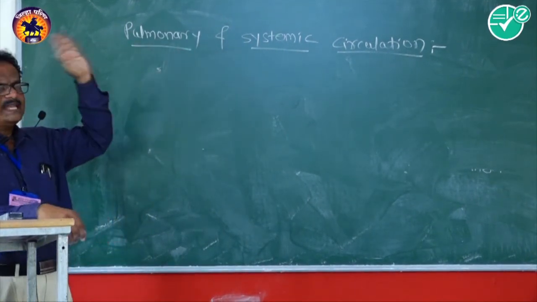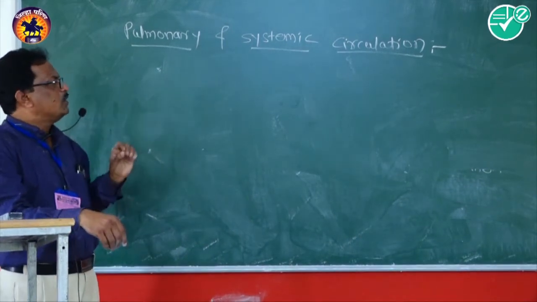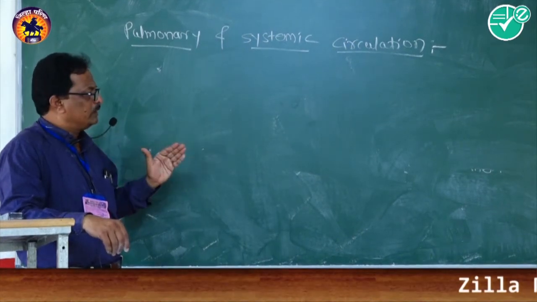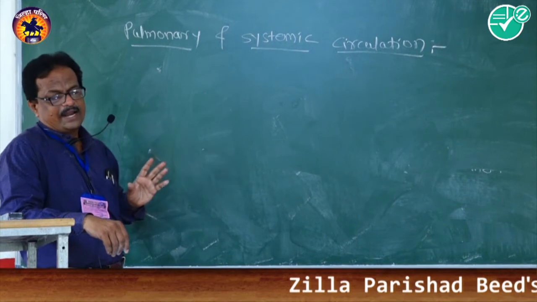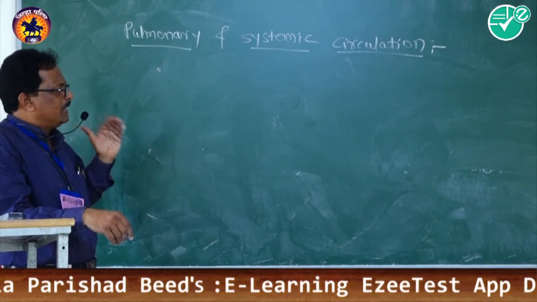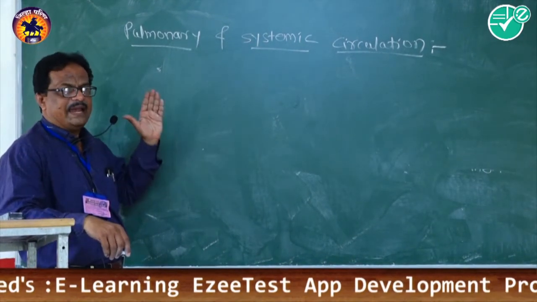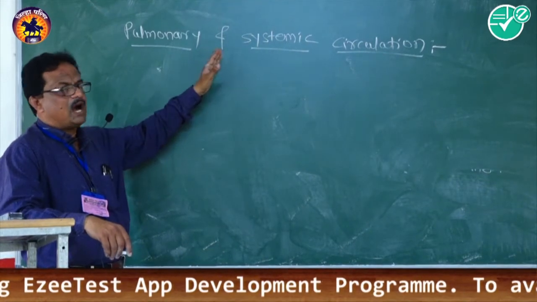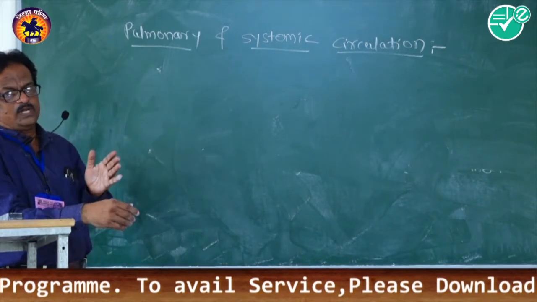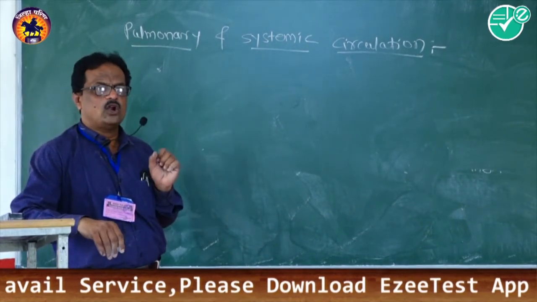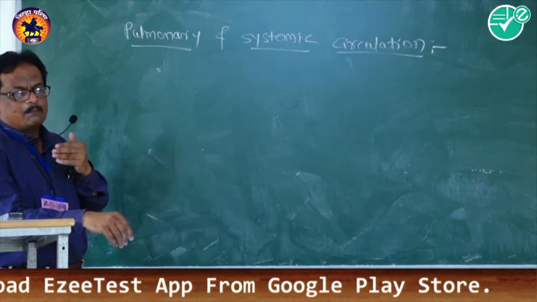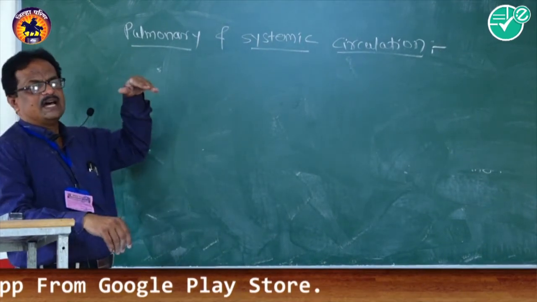While in the systemic circulation, the pure blood which is present in the left ventricle, when ventricular contraction takes place, enters into the systemic aorta or systemic arch and is distributed to different parts and organs of the body, and from the different parts of the body returns towards the heart.